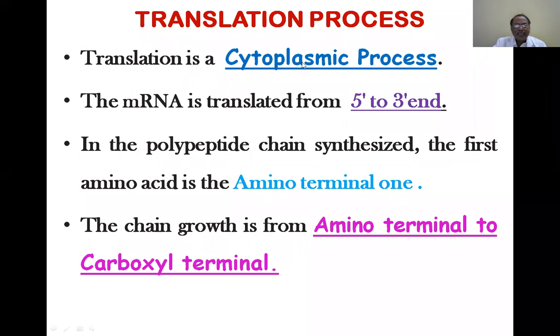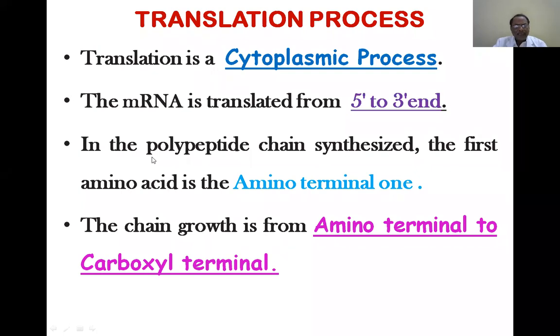And translation is a cytoplasmic process. This is the important thing. So translation occurs where? In the cytoplasm, in the ribosomes. The ribosomes are present in the cytoplasm, and hence it is a cytoplasmic process. The direction is 5' to 3'.